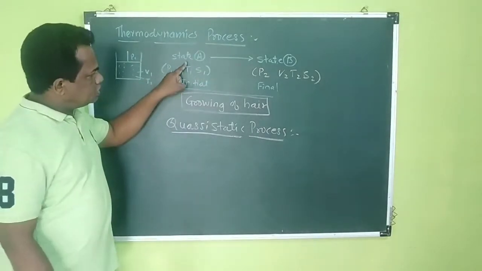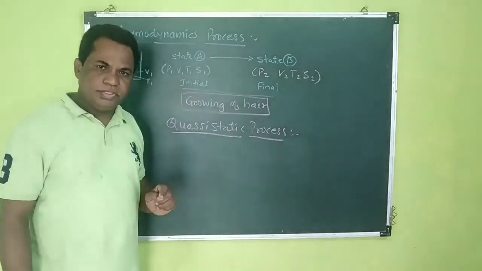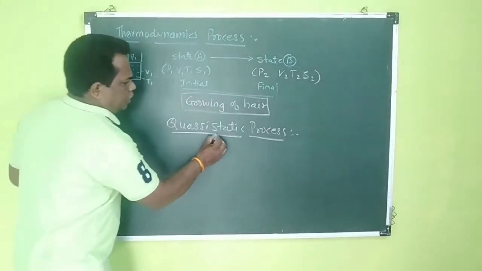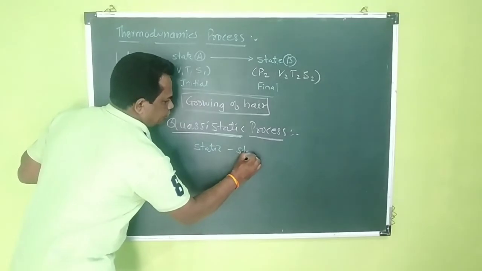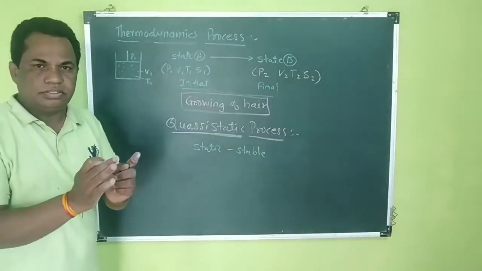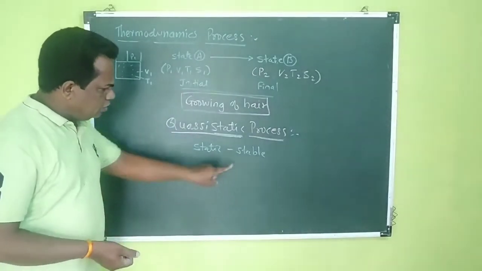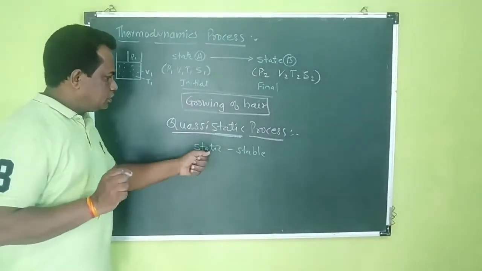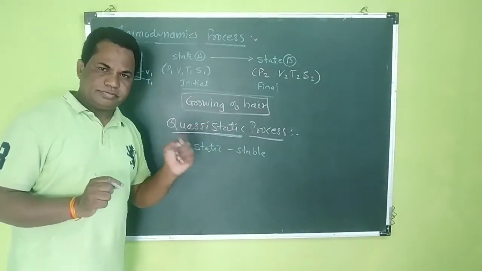If the change in the state from initial state to final state is very, very slow, then static means almost static, stable, that means you cannot notice that the process is going on. Quasi means very slow. It is almost stable, a very small change. Then this process is called a quasi-static process.